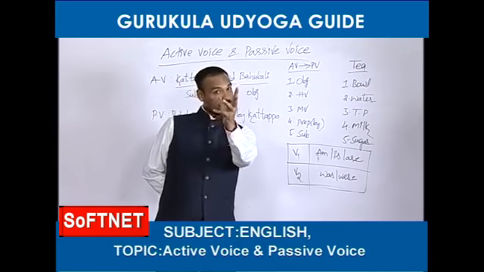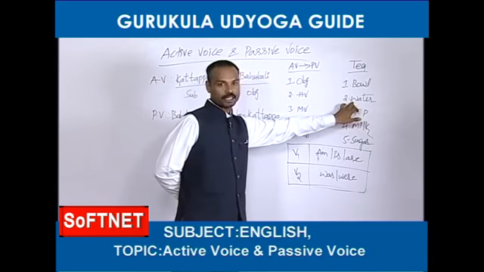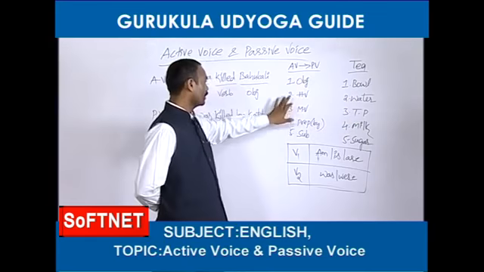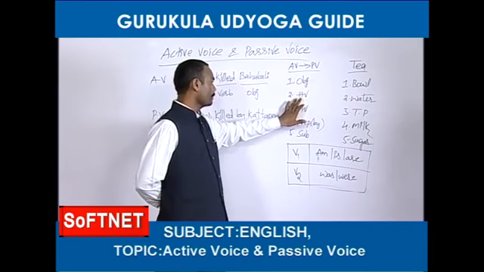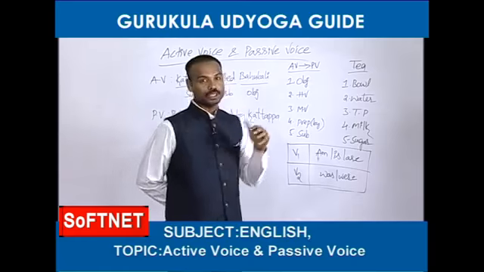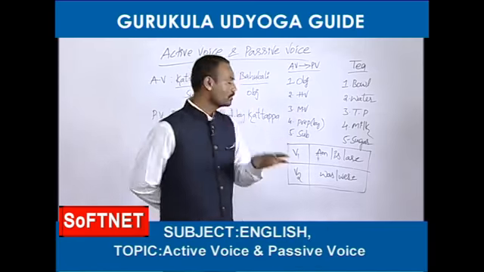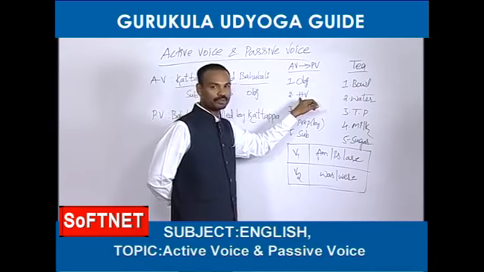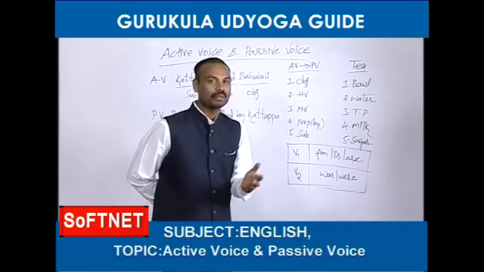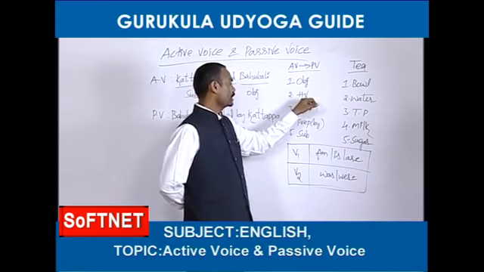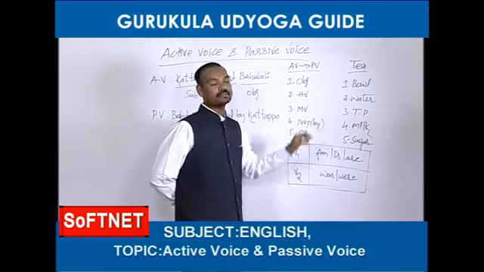Next, after taking the bowl, we should pour some water. Second item is water. Here, to change an active voice into passive voice, the second item is helping verb. In this topic, helping verbs are called B forms also. So you can remember any word, whether it is a B form or helping verb. Whatever is easy for you, you can remember. HV means helping verb. Next, MV means main verb.